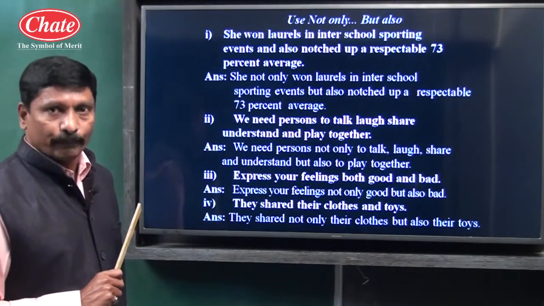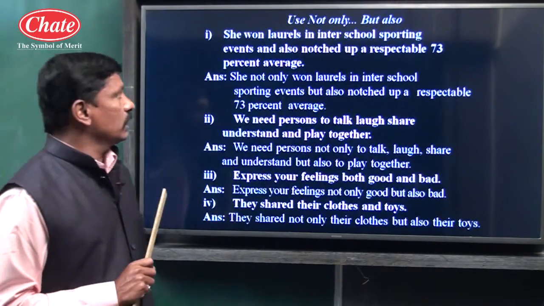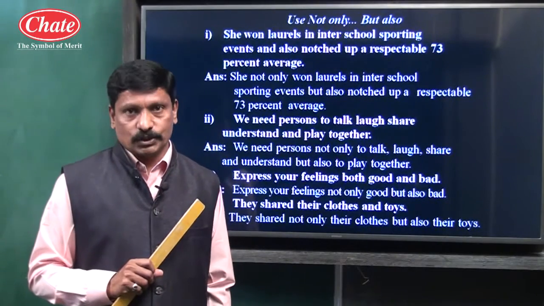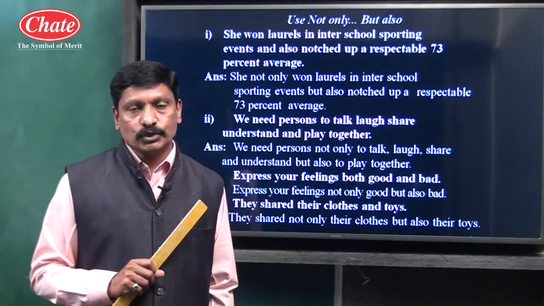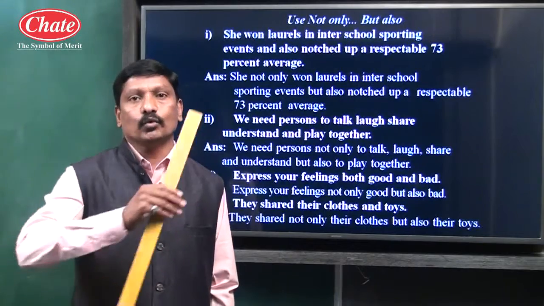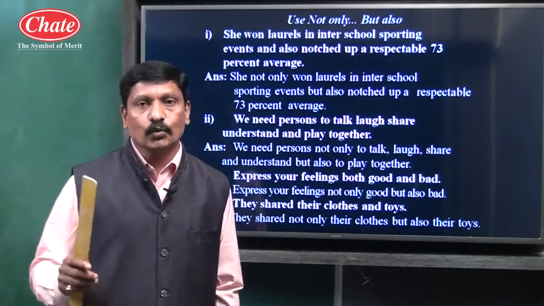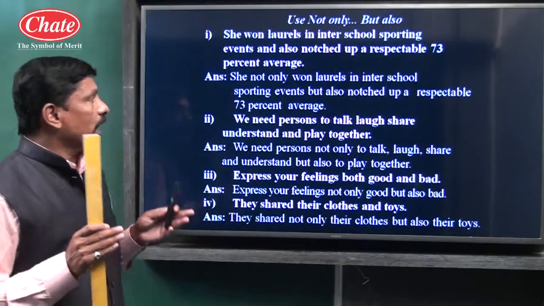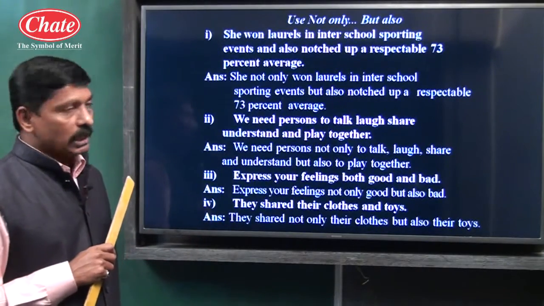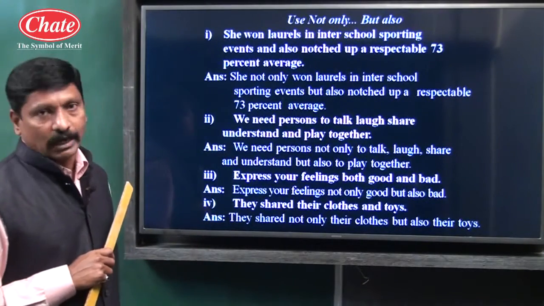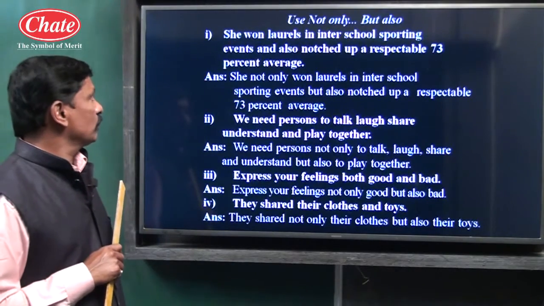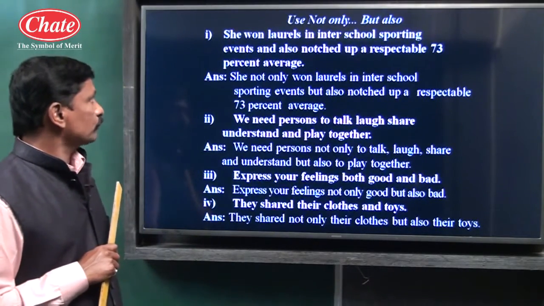Let us see the next simple topic, use of not only but also. Children, not only... but also, this is a coordinating conjunction. At the time of using not only but also, we have to delete, we have to cancel words like and, also, etc. And we have to add one action to not only and the second action to but also. It's not that difficult, it's very easy. For example, we shall take some examples.